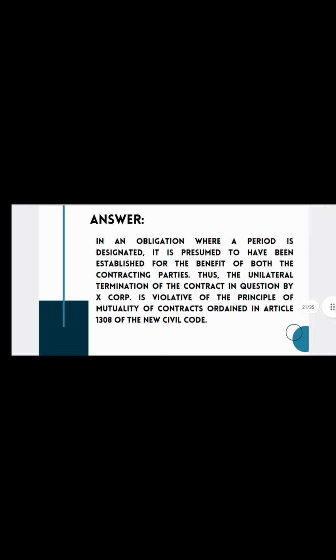Thus, the unilateral termination of the contract in question by X Corporation is violative of the principle of mutuality of contracts ordained in Article 1308 of the New Civil Code.